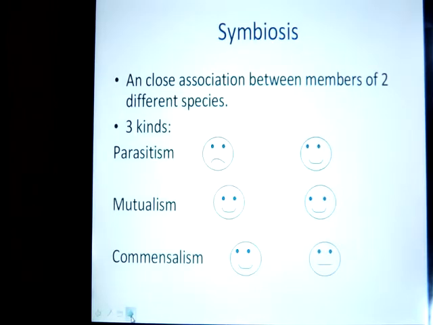All right, symbiosis. I know you've learned about this in grade 9, and there are 3 kinds of symbiosis. It's a kind of association between two different species, a close association, so they're usually living in close proximity to one another. And we've got happy faces and sad faces, or in some cases neutral faces, to indicate